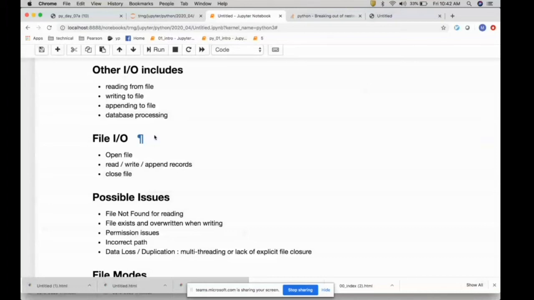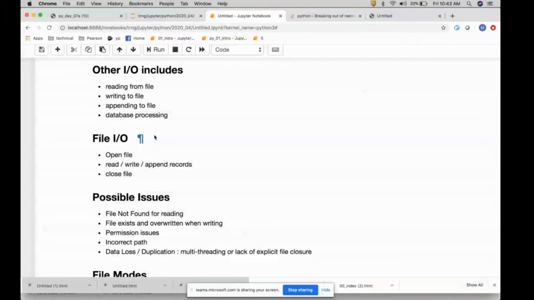So in short, for reading a file, the file has to exist and you need to have permission. For writing a file, you need to have permission to write data into the location, directory or folder. If the file name already exists, it will get overwritten. And for appending, you need to have write permissions. If the file exists, the data will get appended to the existing file. If the file doesn't exist, the file will be created.